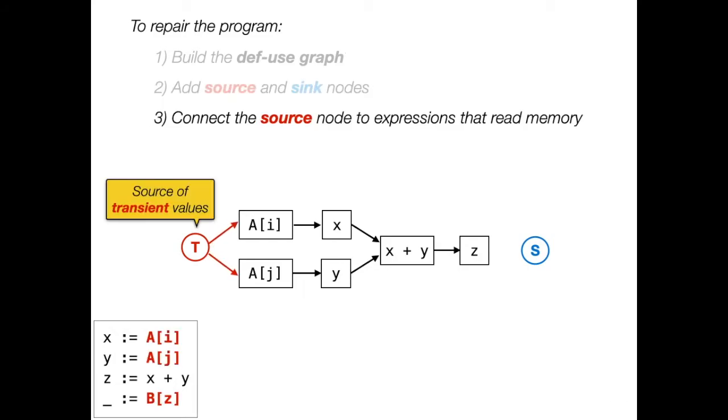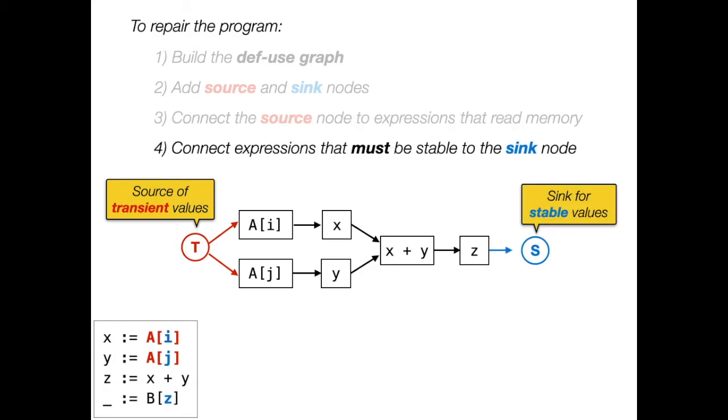Node T represents the source of transient values of the program. Therefore, we connect it to all the nodes containing expressions that explicitly read memory and thus create transient values. Similarly, node S represents the sink of stable values of the program and collects all the values of the program that must be stable to avoid transient execution attacks. Therefore, we connect all expressions used as array indices in the program to the node S.